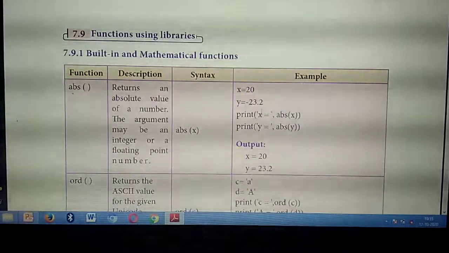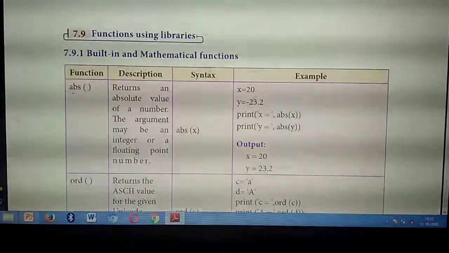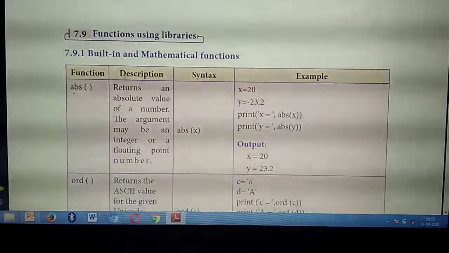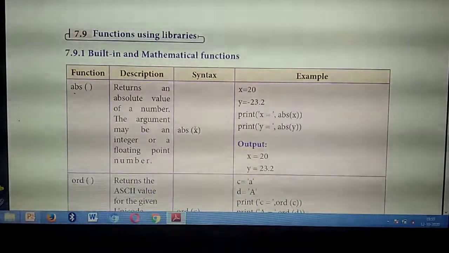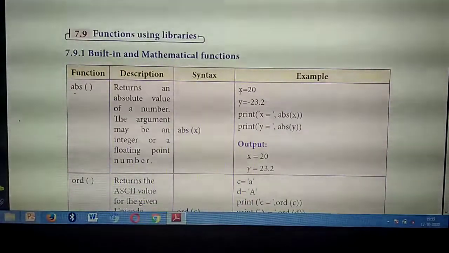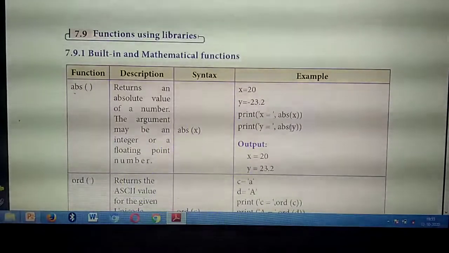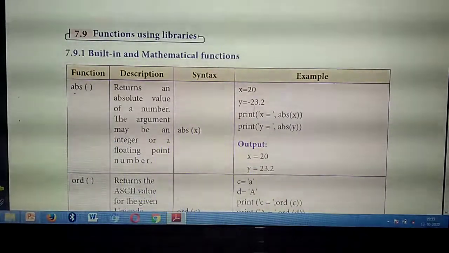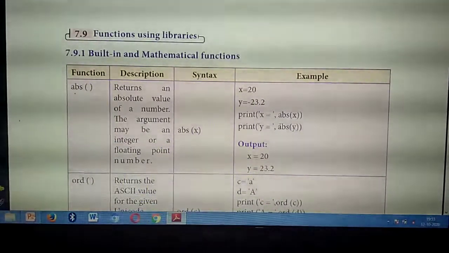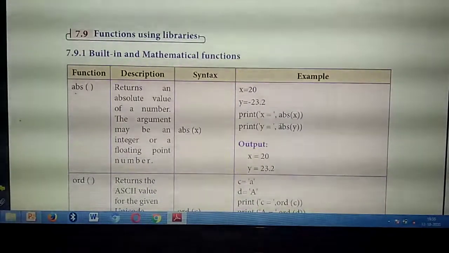Listen. So print x. You are taking the absolute of the particular value. So what's the syntax for absolute? ABS of the particular number. So ABS of the first number means ABS of x. Second number means ABS of y. Third number, if you are giving z, means ABS of z. Understand now? So see the output.